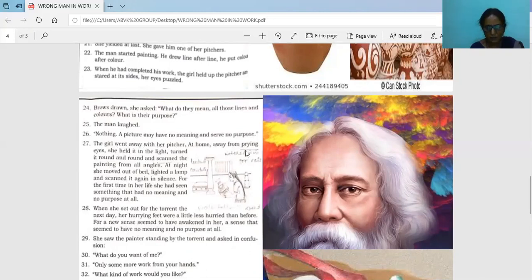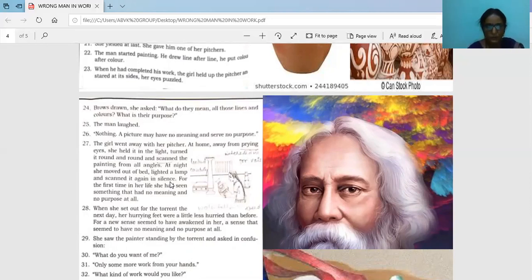Then they are ready to poke into her personal matter. So that type of people were watching her. She held it in the light, turned it round and round and scanned it. So then she was wondering what type of lines, what type of color on the picture he has painted. And at night, she moved out of bed, lighted a lamp, and scanned it again in silence. When everybody went to sleep, again she took the picture and started scanning.